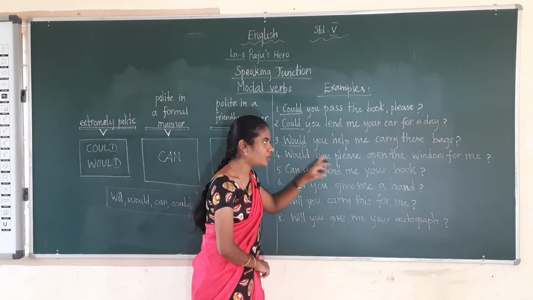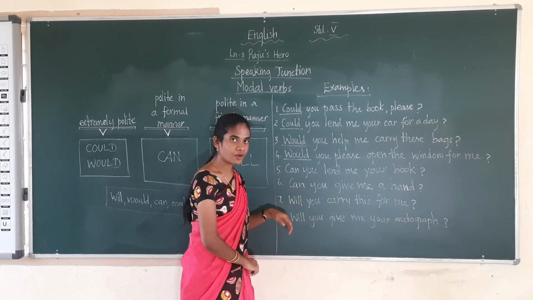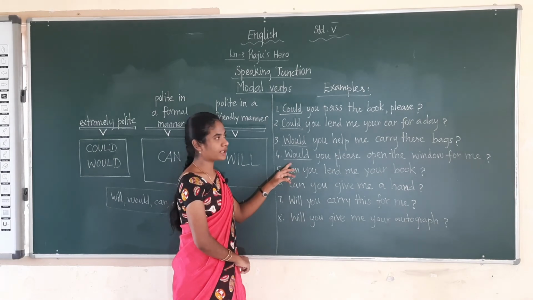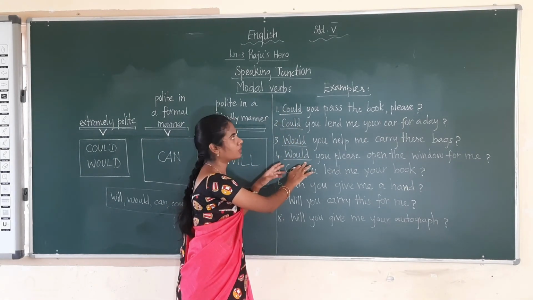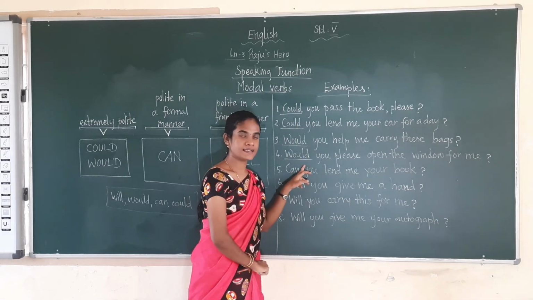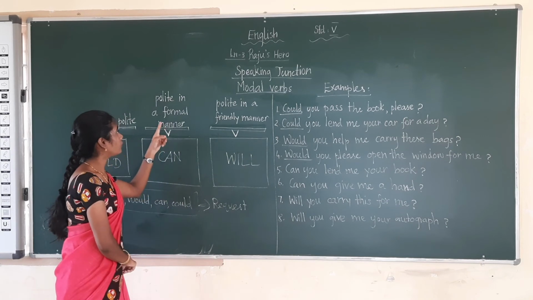Would you please open the window for me? Okay, would you please open the window for me? So here would is the modal verb. So these modal verbs, they are asking extremely polite. Okay, read out the sentence and see to that. Okay. The next one, polite in a formal manner.